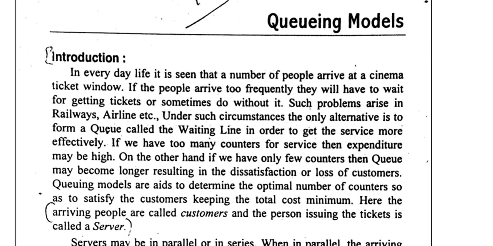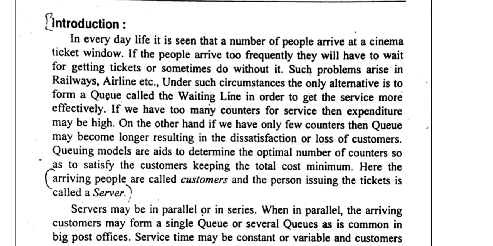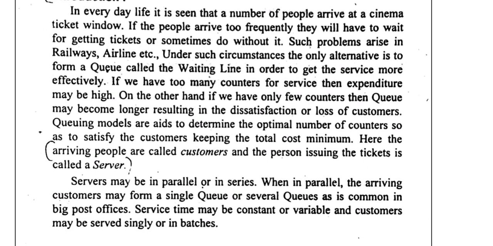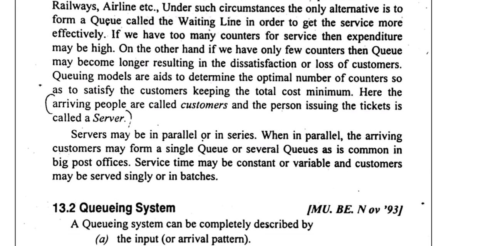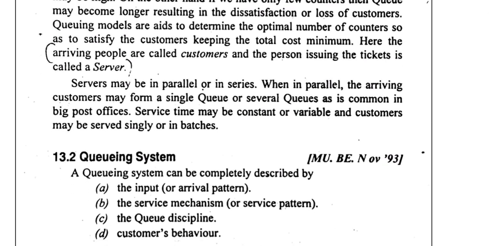In the queuing model there are two things: one is the customer and the next one is the server. Customer means arriving people, whereas the person issuing the tickets is the server. Based on these two things, the queue discipline and the queue model can be derived. The arriving customers may form a single queue or several queues, and they may be served singly or in batches. So there will be a queue system.